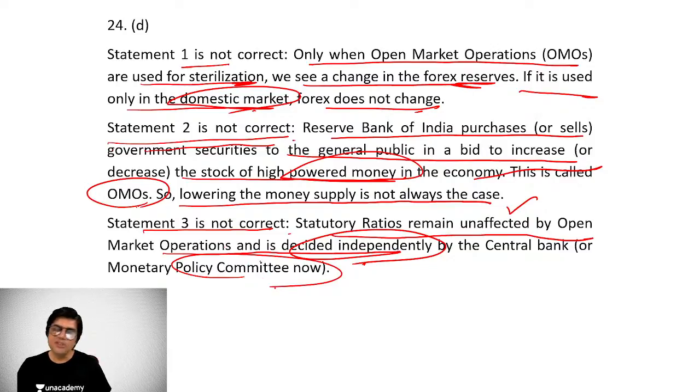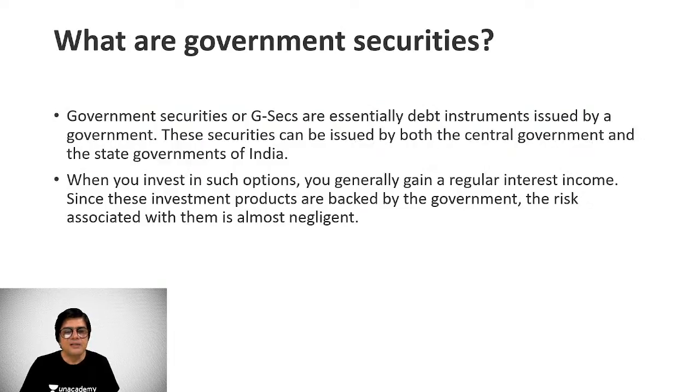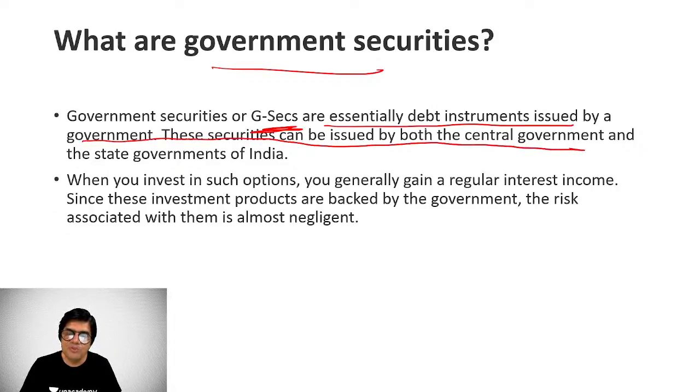So this is an important question I brought for you. You can further do research on this. Time is not permitting me to explain each and every term here, right? But still, government securities are basically G-Secs, right? Essentially, debt instruments issued by the government. These securities can be issued both by the central government and state governments also, right?